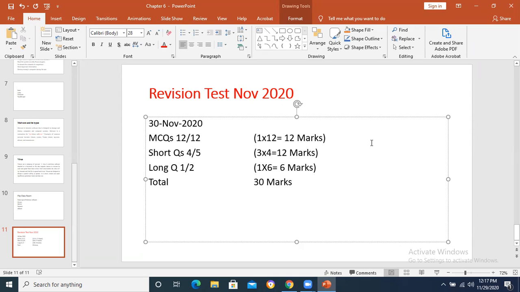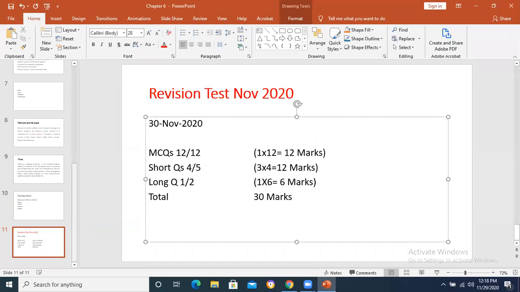You are going to have the MCQs, mainly the outline is basically your chapter number 1 and chapter number 2. These are the two chapters which are included in your outline that are going to be tested. So today we are going to revise these chapters, the text which is given in your book. We are going to see that text regarding MCQs, short questions, and long questions, how questions can be asked in